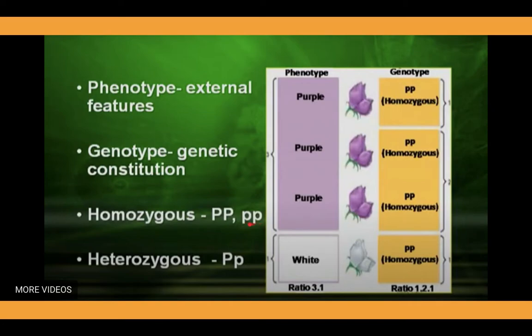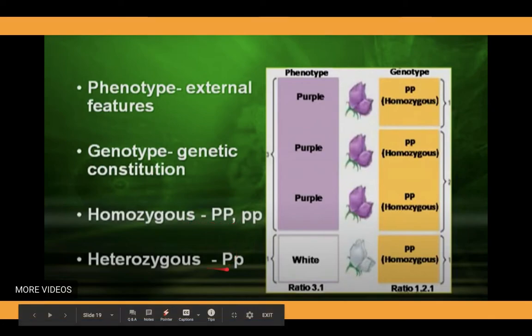Small p and small p is also homozygous, where both parents contribute the same type of allele to make that individual or progeny. The other condition, which we have seen in the hybrid, is heterozygous, small p and capital P, showing the heterozygous condition of a particular plant or trait.